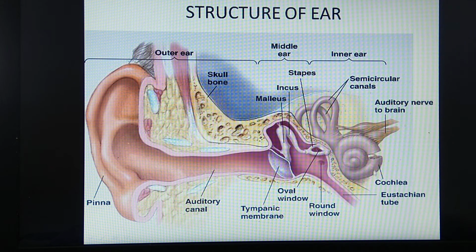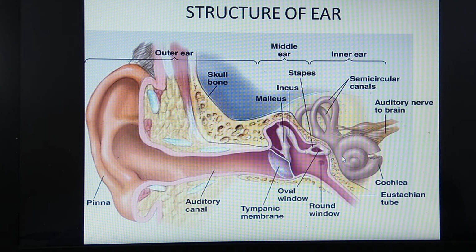Now we have to study the inner ear. What is seen in the inner ear? The inner ear consists of two parts. Which are the two parts of the inner ear? It is the labyrinth and the vestibular apparatus. Here the labyrinth is not clearly seen in this diagram. We'll see another diagram to see the labyrinth. The cochlea is the circular structure. The cochlea and labyrinth together form one structure, and the second part is made up of the vestibular apparatus. We will see another diagram.